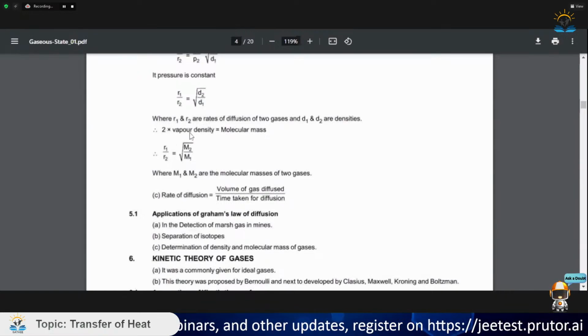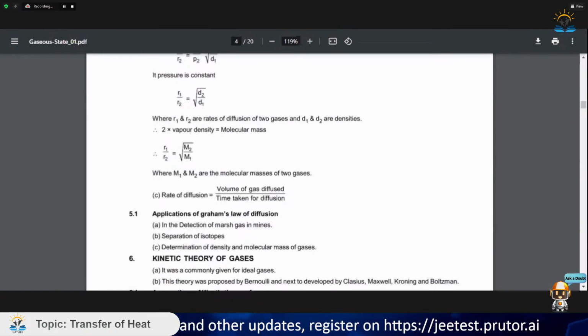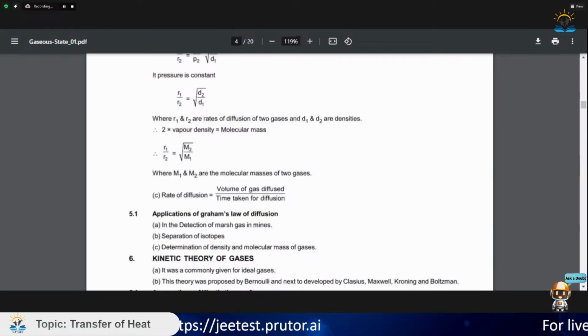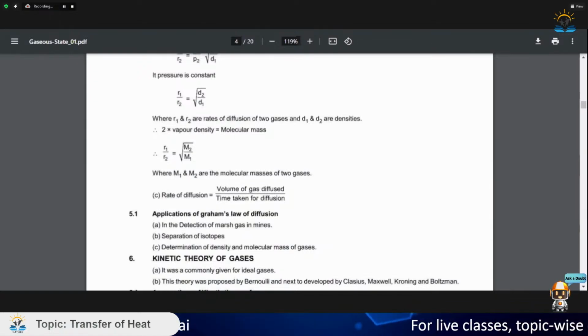Now, what is vapor density? Vapor density is basically the molecular mass of the gas divided by the molecular mass of H2, which is the molecular mass divided by 2. This 2 came because the molecular mass of hydrogen gas, H2, is 2.